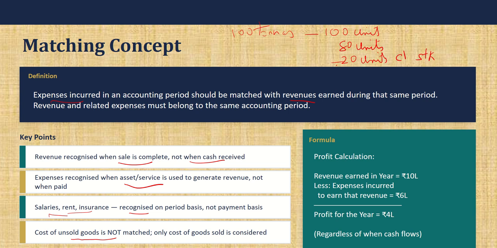So if I had to value the sales of this 80 units, I will take only the raw materials used to produce these 80 units. I will not take the entire raw material cost that I have spent. So the revenue earned for that particular period and the expenses incurred will give you the profit of that period. So you have to match all the related expenses along with the revenue, and then calculate the profit. I hope it is clear.